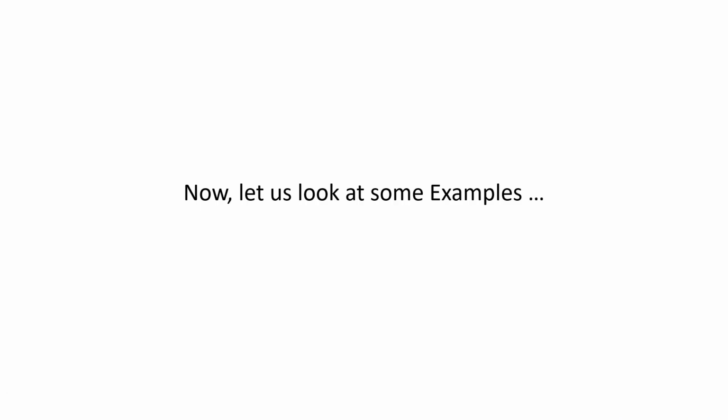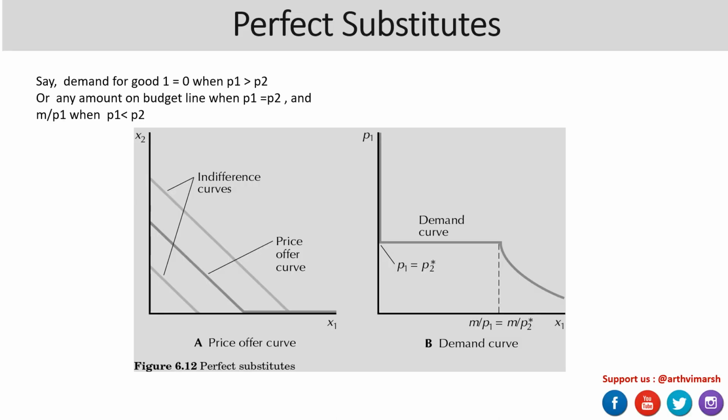Now let us look again at some examples like we saw in the case of income offer curves and the Engel curves. So first of all, the perfect substitutes. Now let us assume that the demand for good one is 0 when the price for commodity 1 is greater than that of the other commodity, that is commodity 2. Why?